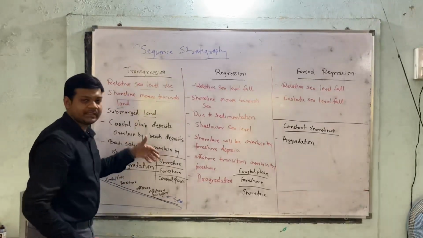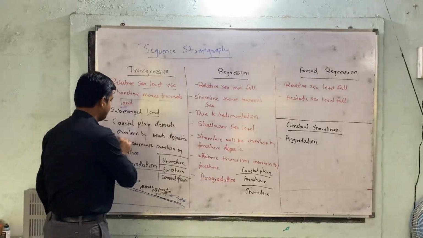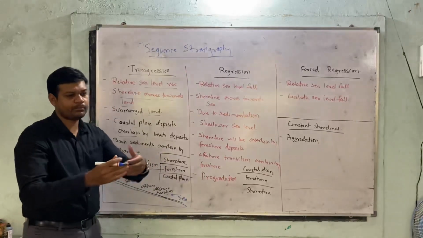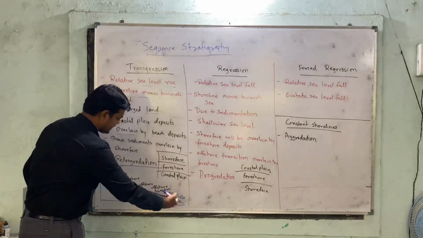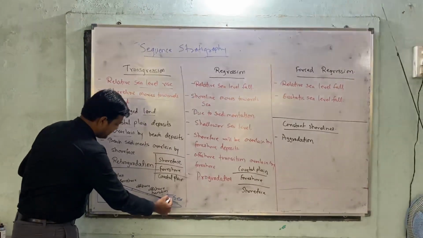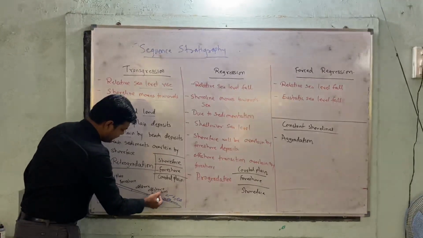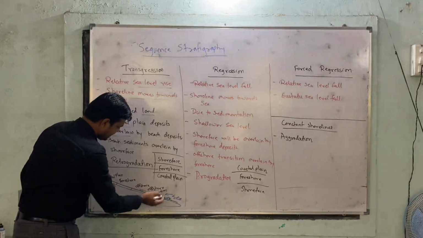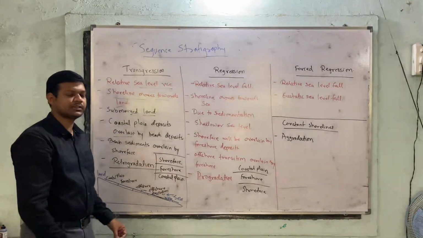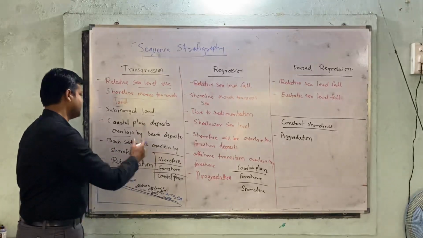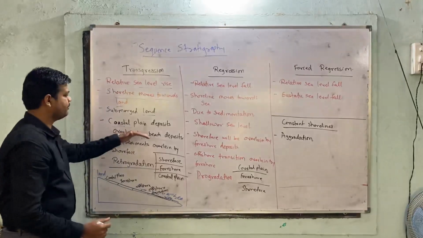Now what will happen to the sedimentological characteristics of this land? The coastal plain deposits will be overlain by the beach deposits. So basically, if you see in this diagram, the sea is coming towards the land. The sediments which were present here will eventually be shifted here and here, and this phenomenon will go on for years and years, for millions of years. And these coastal plain deposits will be overlain by the beach deposits.